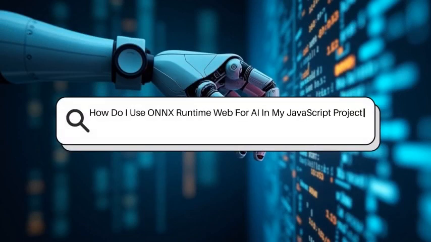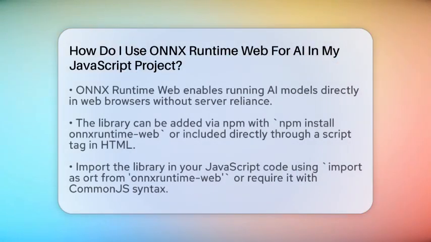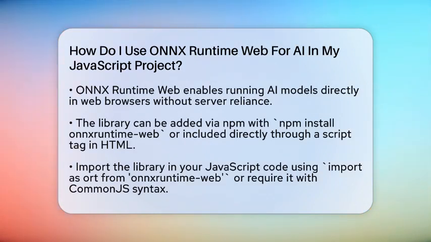How do I use ONNX Runtime Web for AI in my JavaScript project? Imagine bringing powerful AI models right into your web browser without needing servers or complex setups. That's what ONNX Runtime Web makes possible. It's a JavaScript library that runs AI models directly in the browser, making your web apps smarter and more interactive. Using ONNX Runtime Web is easier than you think, and it opens up many possibilities for front-end AI features.